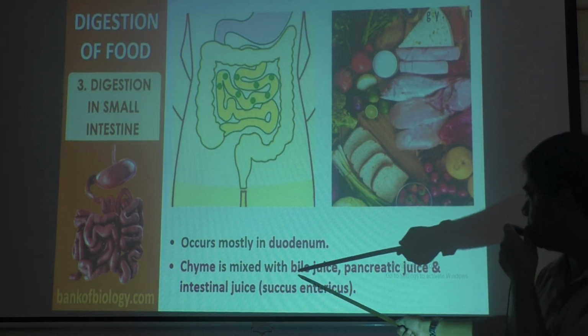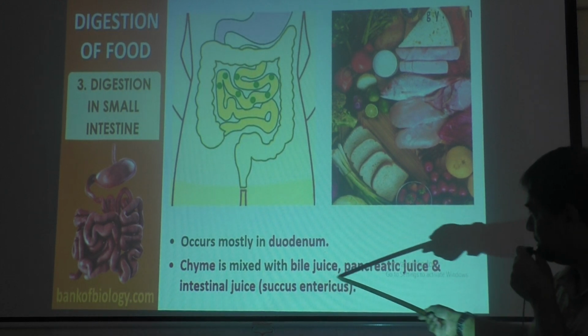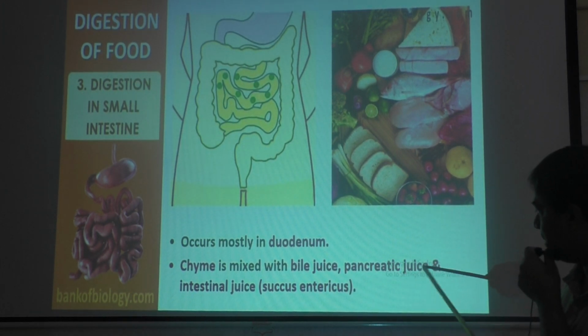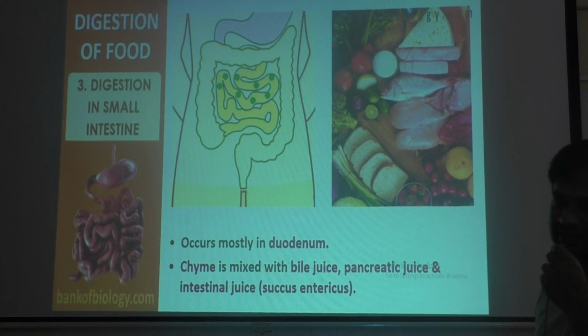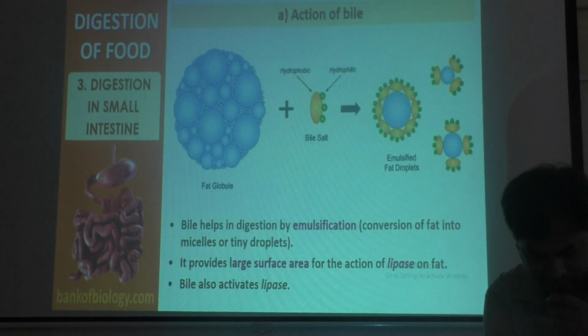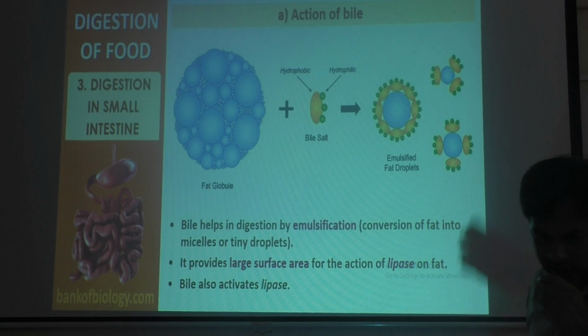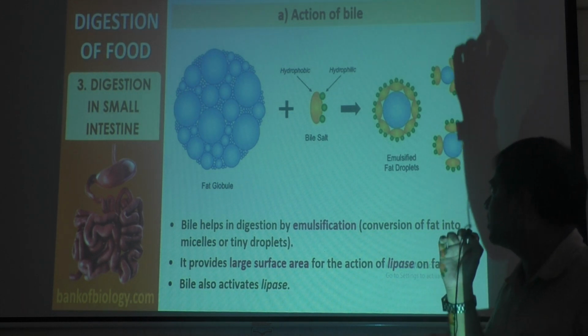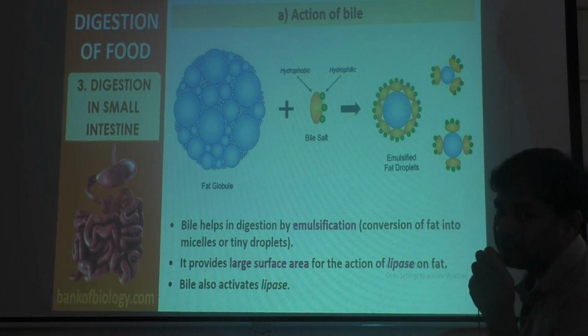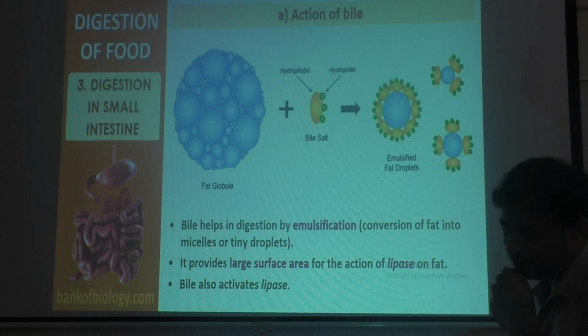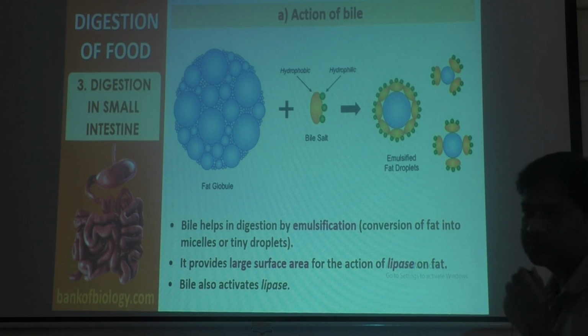So chyme is mixed with bile juice released by the liver, and the food is mixed with pancreatic juice, then the food is mixed with intestinal juice. It is also called succus entericus. Already you know, in the last class we have learnt it. Then what actually happens? First, when chyme, the food, mixes with bile juice released by the liver, you already know, in the frog I have explained, the first step that occurs is emulsification of fat.